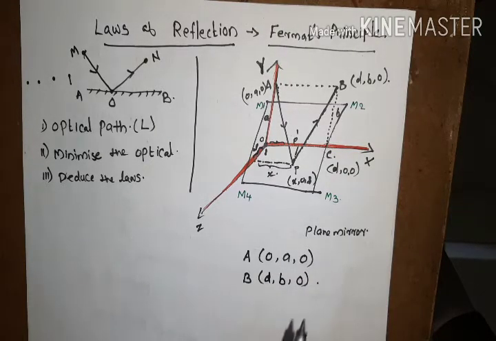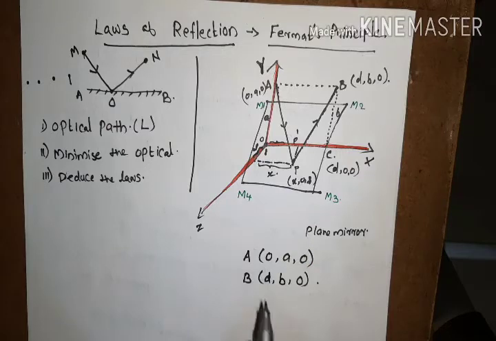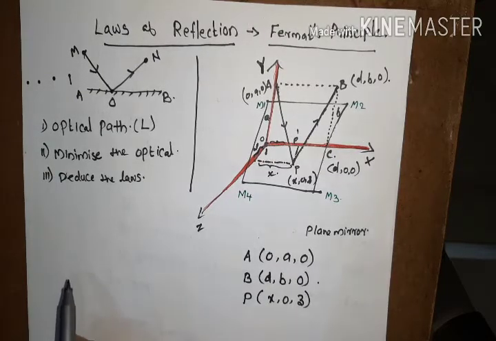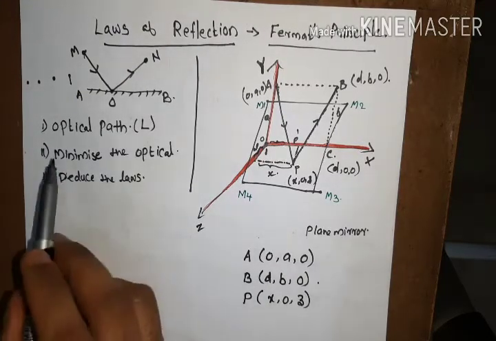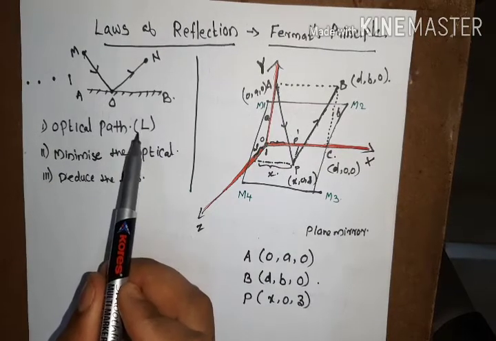Now we have another point P, that is the point of reflection, but it is an arbitrary point, so it must have coordinates x, 0, z. This 0 means that the point of reflection is in the xz plane. Now we are going to obtain the first step, that means the optical path.